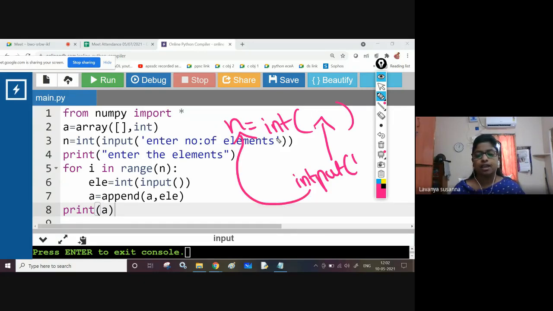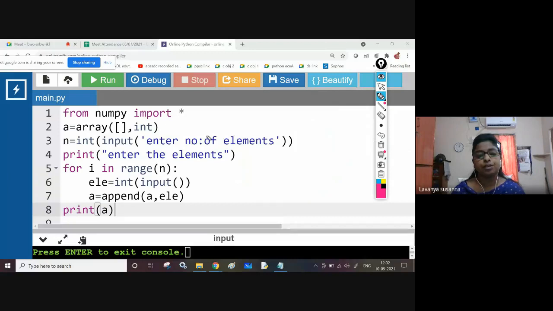Now see, "enter the number of elements" will be displayed. Only an integer you need to enter, because here you have given the int function, right? So you must enter an integer, the size of the array, and n will be tagged to that value. So n contains the size of the array. Next, print "enter the elements". So next, "enter the elements" will be printed. Next, you need to enter the elements.